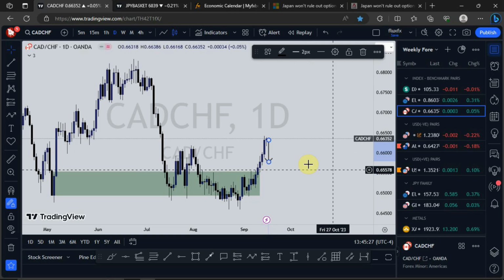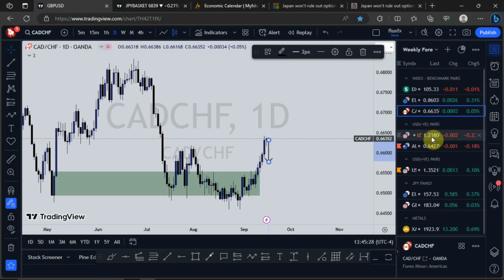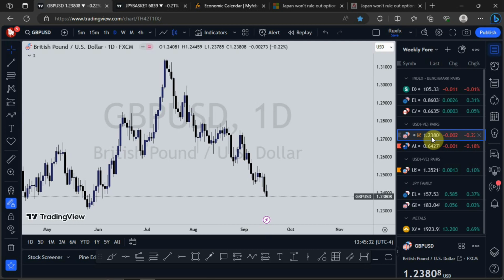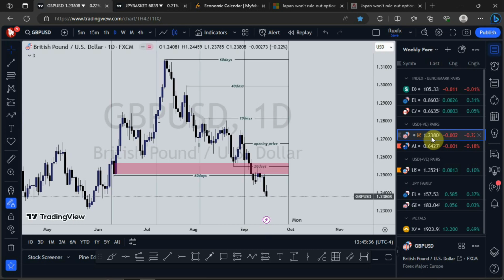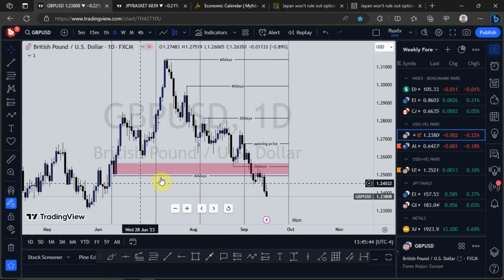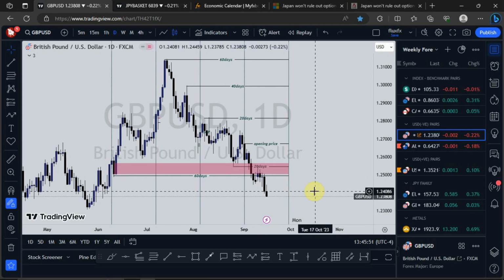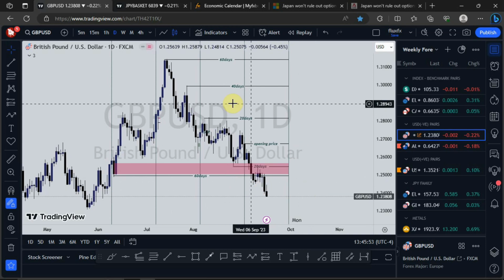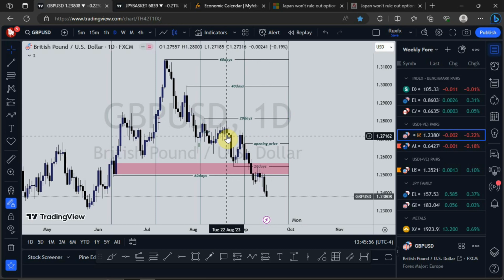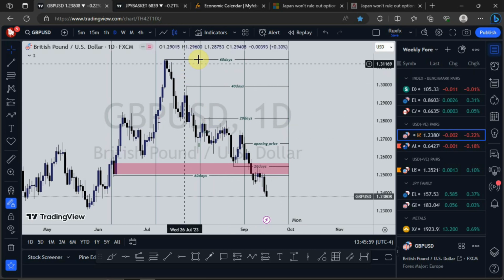Let's look at what is happening on GBPUSD. For GBPUSD, we've seen price pushing to the downside. Price is trading below September's opening price. Price has taken out the previous 20-day low. Price has taken out the previous 60-day low. So as it stands now, the only available liquidity within the EPTA data range is the previous 20-day high, the previous 40-day high, and then the previous 60-day high.